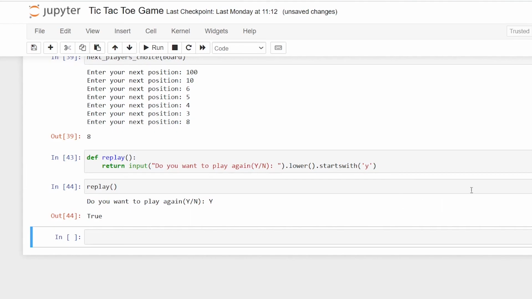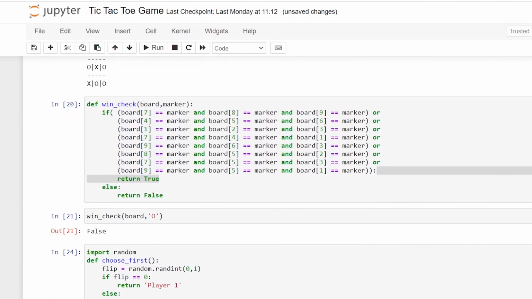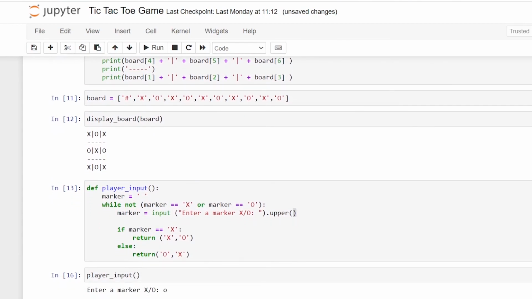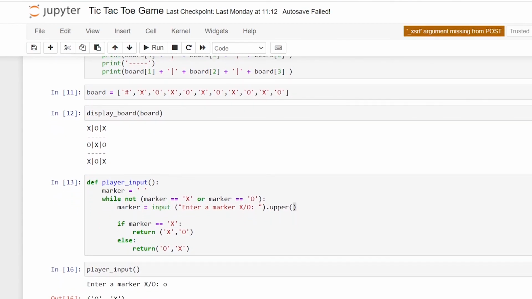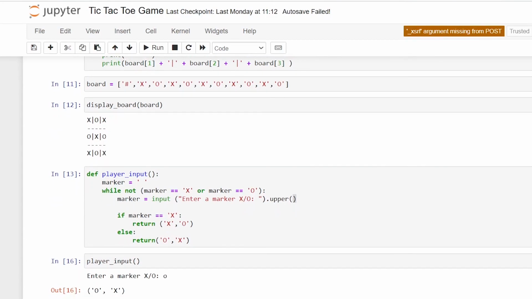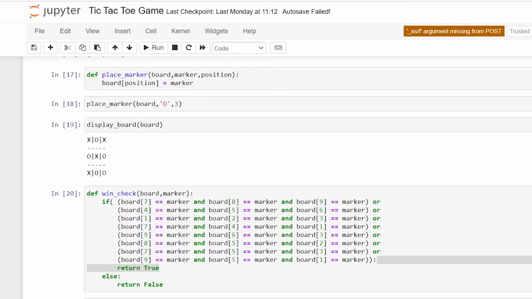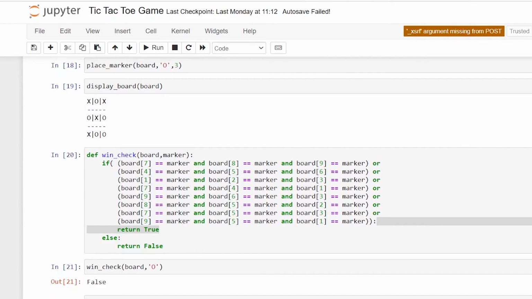So this is just the algorithm, or the basic things you need to know in order to create the game. In the next video, I'll be explaining in detail how to create the game step by step. I hope you guys understood all these methods. These are the essential methods you need to know in order to create the final game.